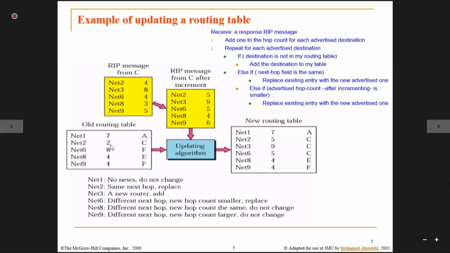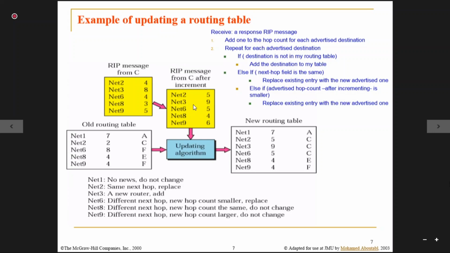Coming to network 6. Network 6, what is the hop count? 8. It says we will reach network 6 through F. What is the cost of the link? 8. But what is my neighbor giving? You can reach it by 5 hops via C. That means the alternative route given by my neighbor is the shortest one.